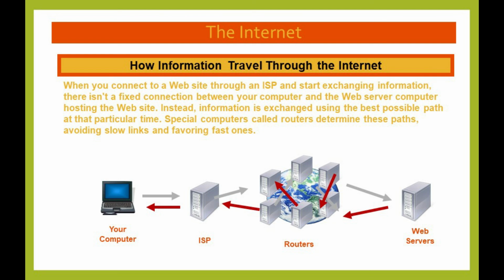Instead, information is exchanged using the best possible path at that particular time. Special computers called routers determine these paths, avoiding slow links and favoring fast ones.